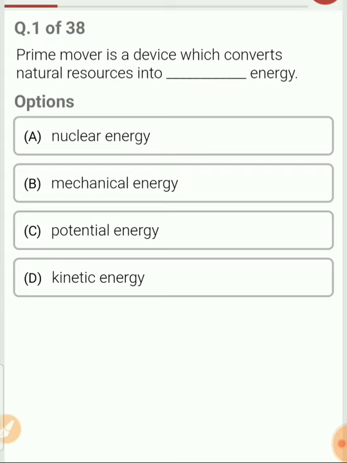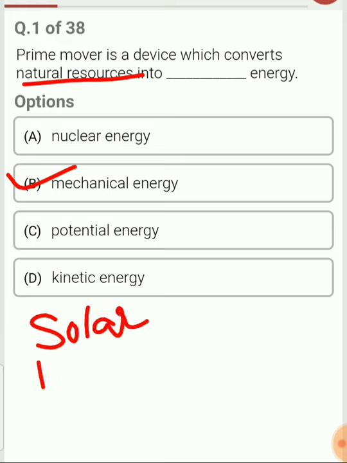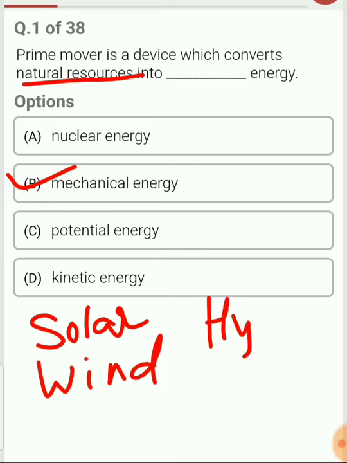Prime mover is a device which converts natural resources into dash energy. Prime mover is one kind of a device which uses the energy from the natural resources and converts it into mechanical energy. The examples of prime mover are solar power plant, windmills, hydraulic turbines, and so on.